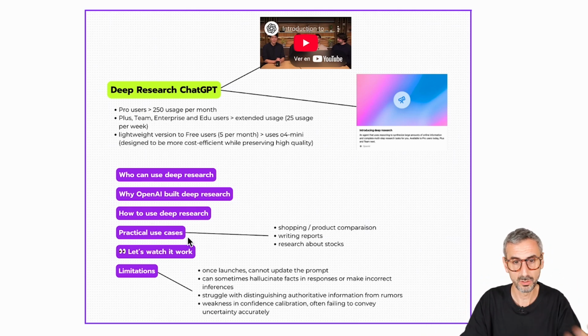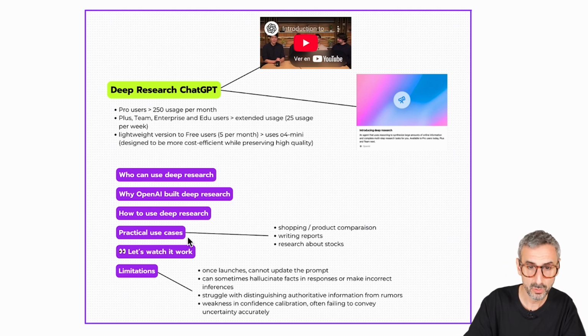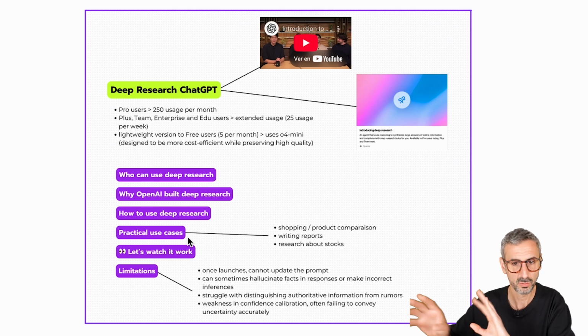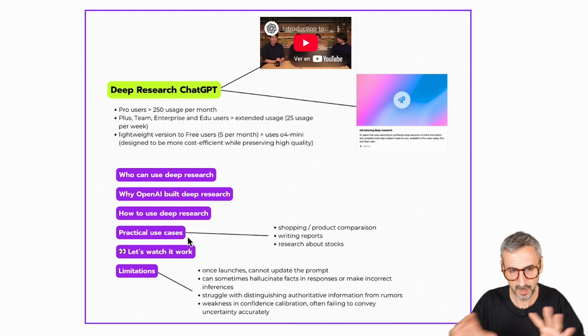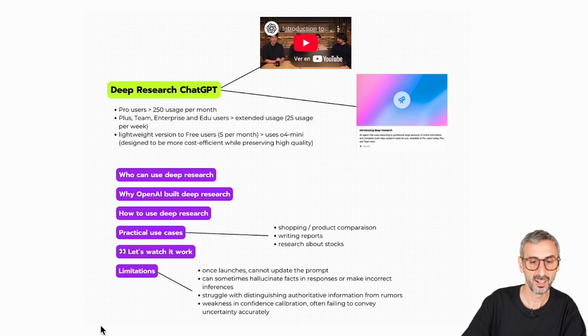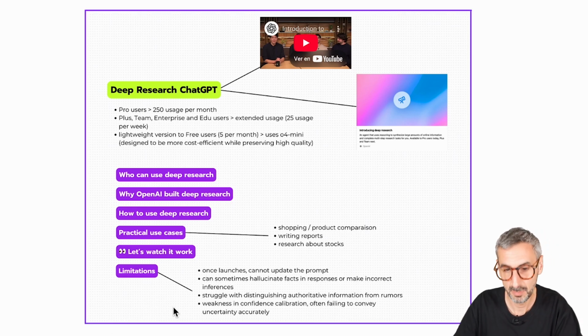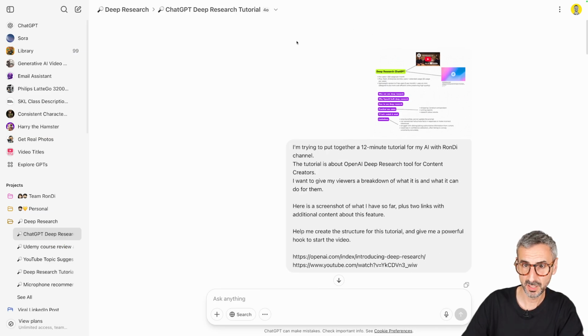Okay, so: who can use deep research, why OpenAI built deep research, how to use deep research, practical use cases like shopping for products and writing reports, so I had some ideas. Let's watch it work, and then end up with some of the limitations. So that is the prompt in its totality.